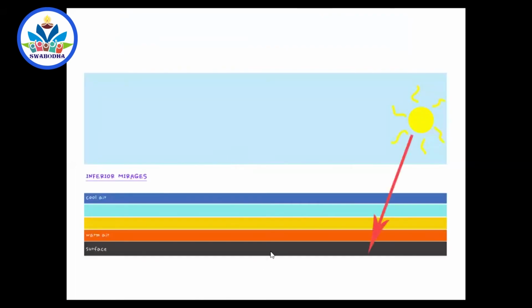Okay. So I can explain it like this. When a ray of light comes from a particular object, it passes through different layers of the atmosphere, not complete layers, the heated layers. The layer which is very close to the earth will be heated too much, the next layers will not be heated as much. So as it passes through different layers, the ray undergoes bending and bending, because you know that this is the rarest medium, which is very close to the earth. This is less rare. So the ray is traveling from rarer to denser medium. It bends away and away from the normal. At one position, it undergoes total internal reflection and reflects back.